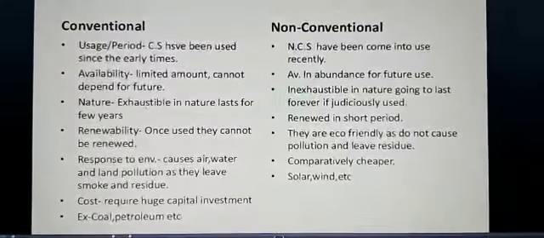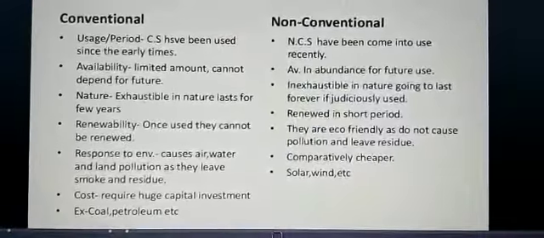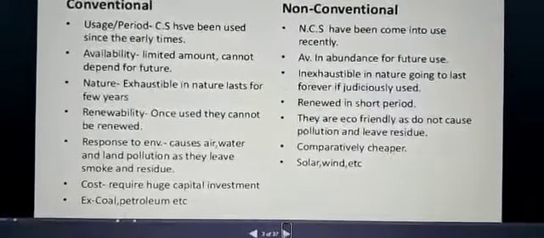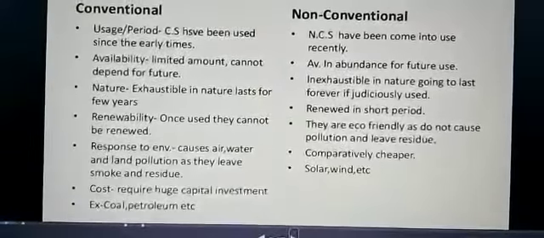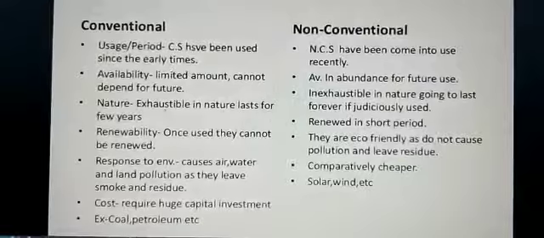Cost: conventional requires huge capital investment. A lot of money is used in this, whereas non-conventional is much cheaper compared to conventional sources of energy.